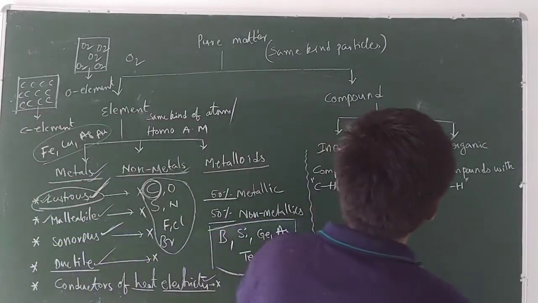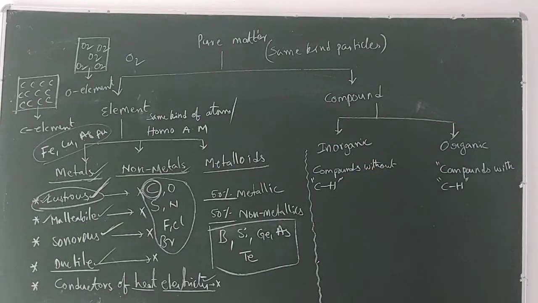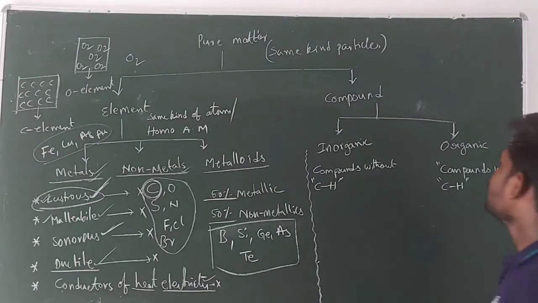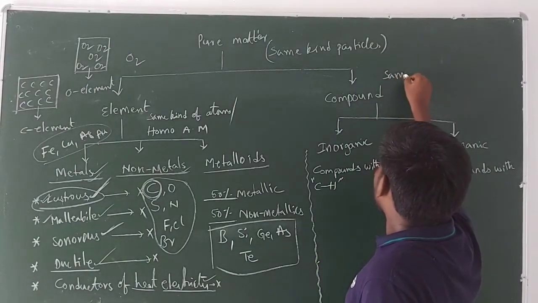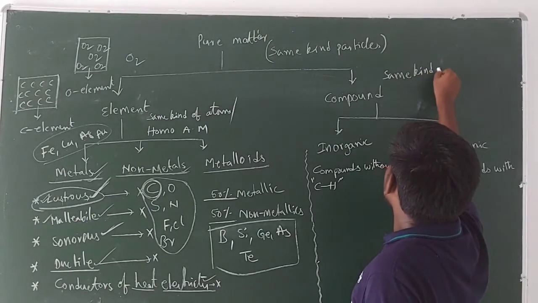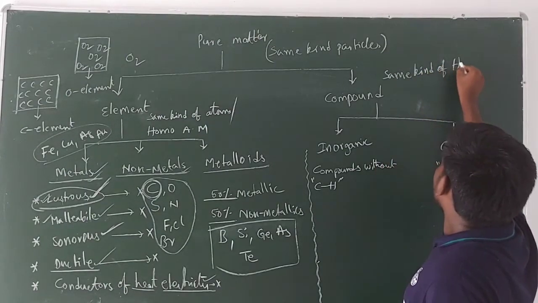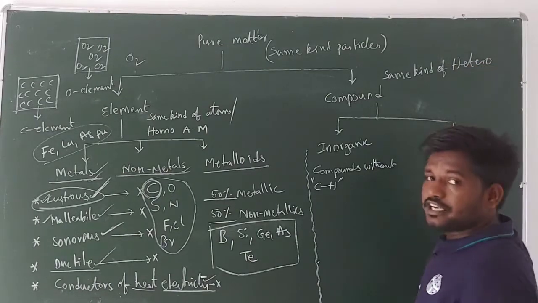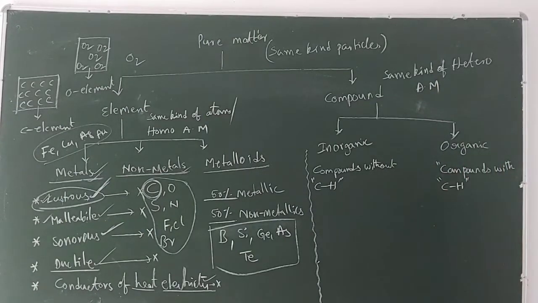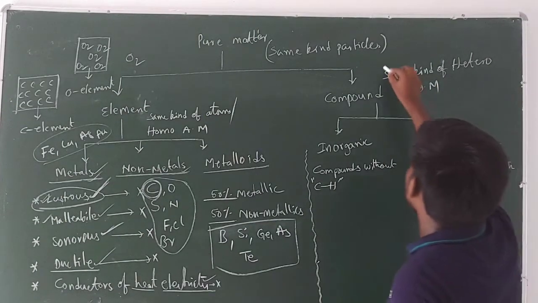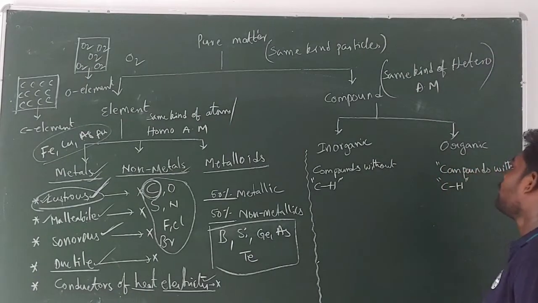And the next one, guys, another type of pure substance, that is compound. So compound is also a pure substance like element. Then which type of pure substance is known as compound? A pure substance with the same kind of heteroatomic molecules is known as compound.